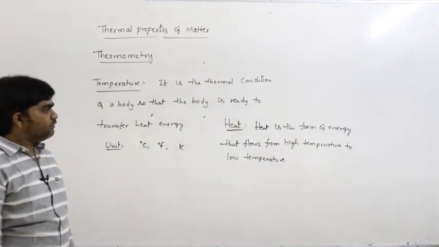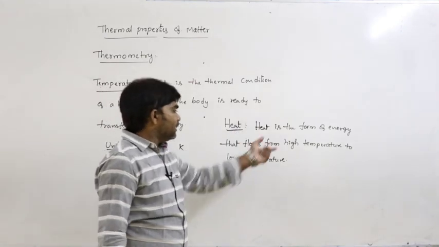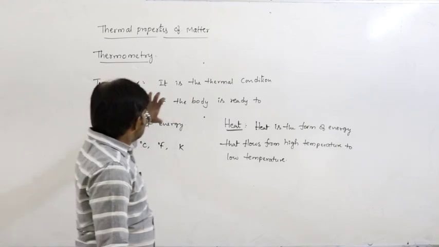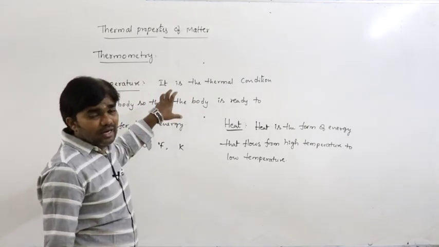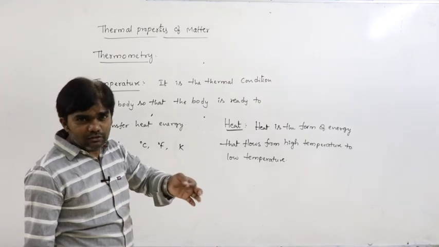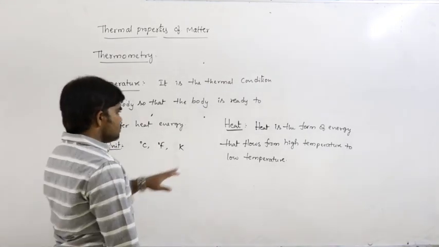Heat is the form of energy that flows from high temperature to low temperature. This is the definition of heat, and this is the definition of temperature. Temperature is also defined in simple words as the degree of hotness or coldness. So this is heat.